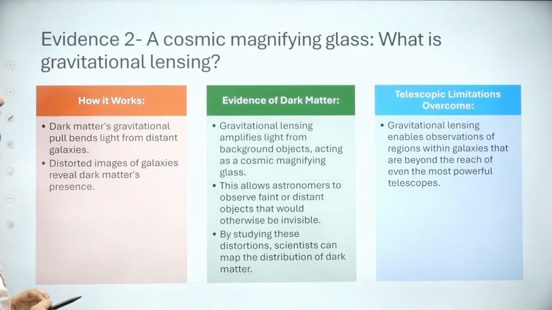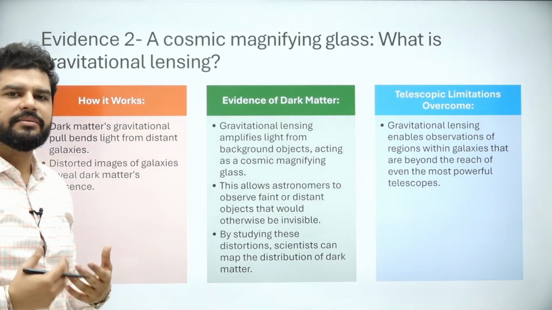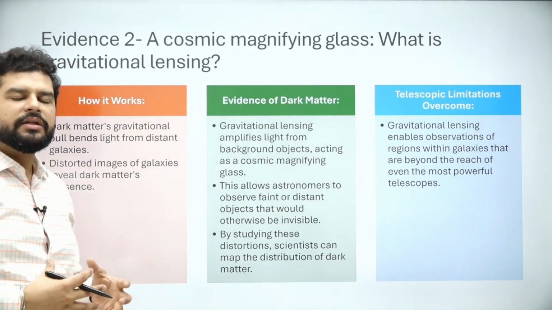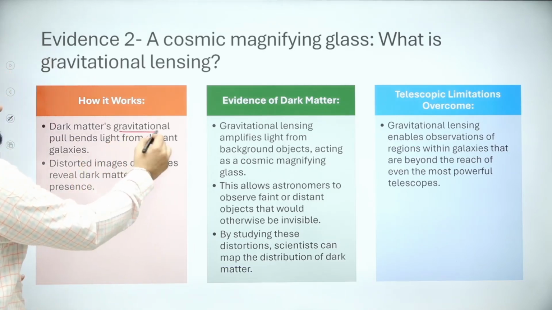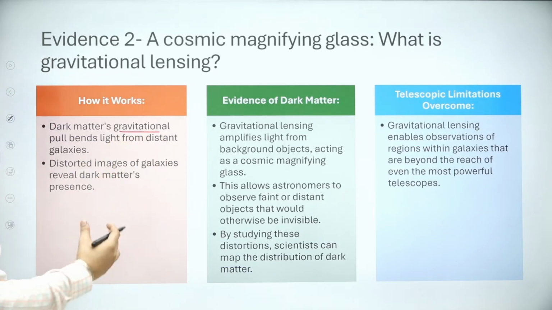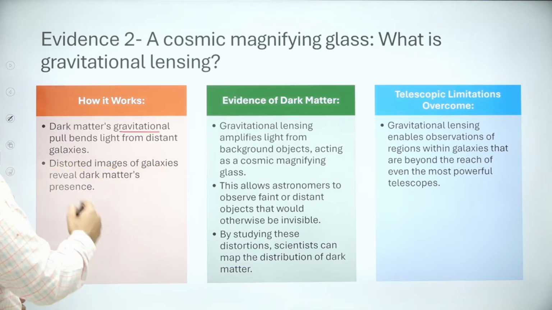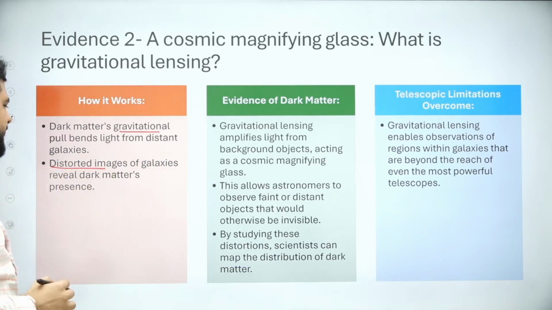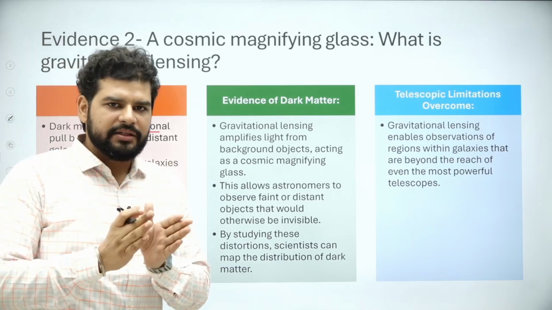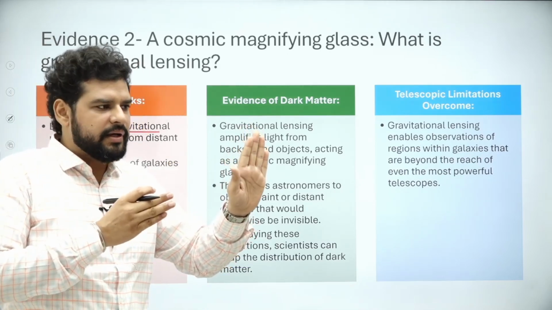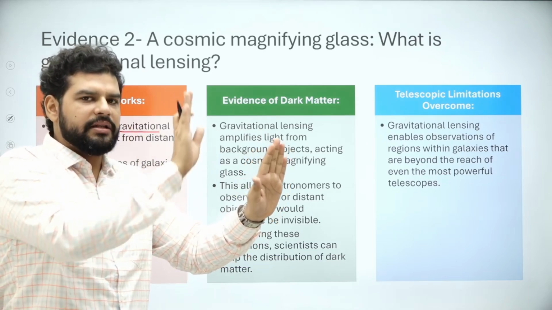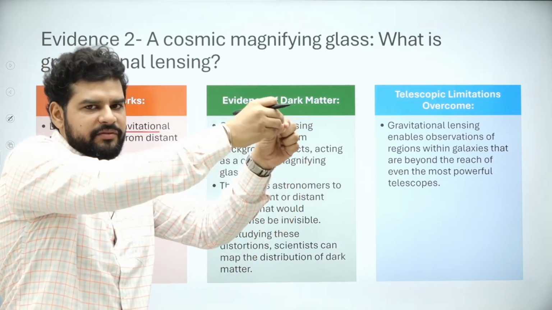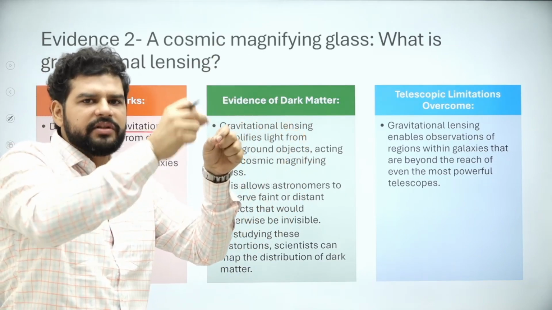What is the second evidence? Again, while observing the universe, there were some things that were found which led to the theorization of dark matter. How? See, every matter has gravity and dark matter also has a gravitational pull. So it distorts the images of galaxies, right? Let's say our telescope is observing a galaxy, and in between there is something, let's say dark matter. So telescope, dark matter and the galaxy that we want to observe. The light coming from the galaxy is distorted because of the dark matter.